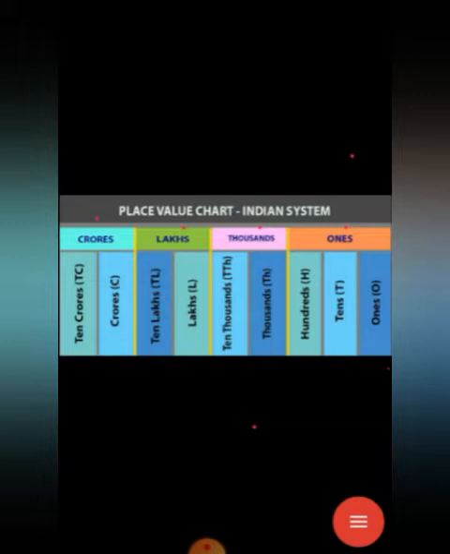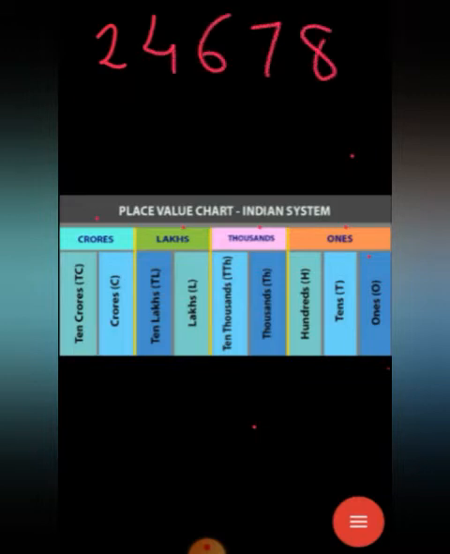Using this Indian system, we can read any 4-digit, 5-digit, 6-digit, 7-digit, any-digit number using this place value chart. So here we study numbers in lakhs and numbers in crores. Are you ready? First I am writing one number: 2, 4, 6, 7, 8. How many digits here? 1, 2, 3, 4, 5 digits, that you already studied.